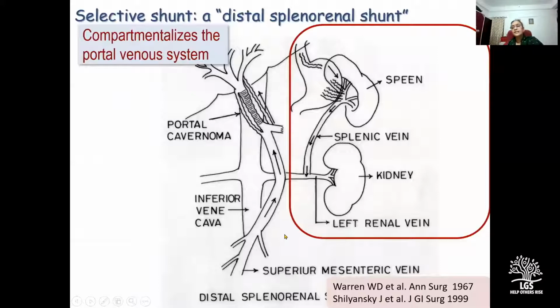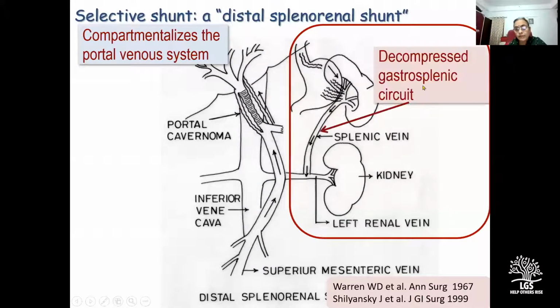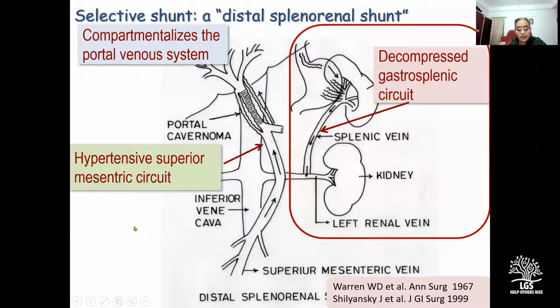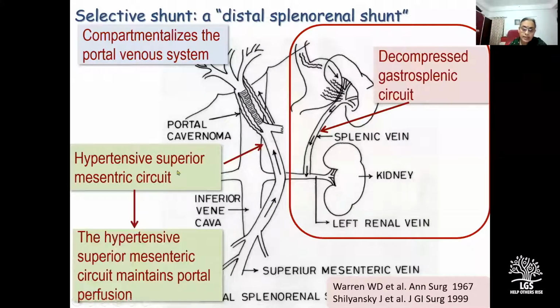Now, selective shunts are so called because they selectively decompress one compartment of the portosplenomesenteric venous system. So a distal splenorenal shunt compartmentalizes the portal venous system into two compartments: a decompressed gastrosplenic circuit wherein the gastroesophageal varices are decompressed via the short gastric vessels and via the splenic vein into the systemic venous system. But the superior mesenteric circuit continues to be hypertensive and that maintains prograde portal perfusion.